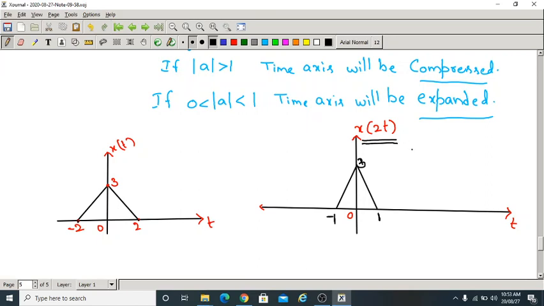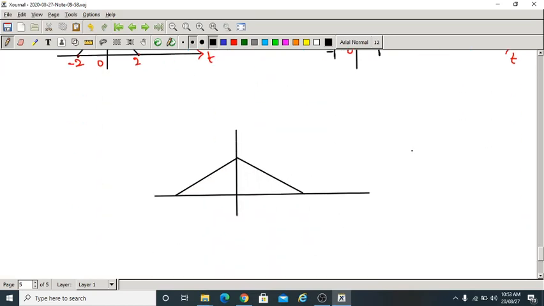In the same signal, if I want x of t by 2, the initial signal exists between -2 and 2.